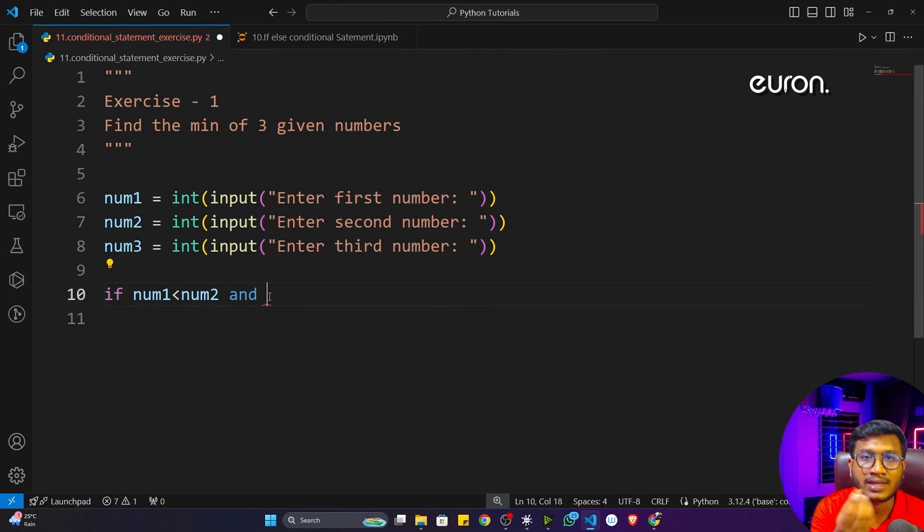So that if I'm giving any kind of problem statement, first of all try to think how you can approach this particular problem statement. Whatever concept I have learned, can I use that concept or not? That's how we have to think. So here you can see I'm writing: number 1 is lesser than number 2 and number 1 is lesser than number 3. Now you can see this particular program is very easy to read.